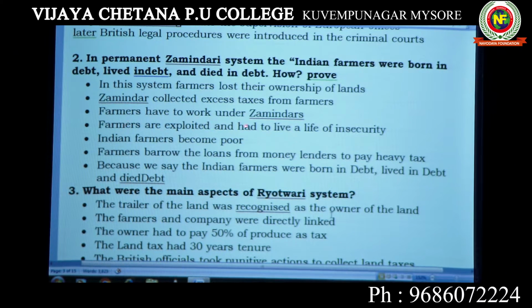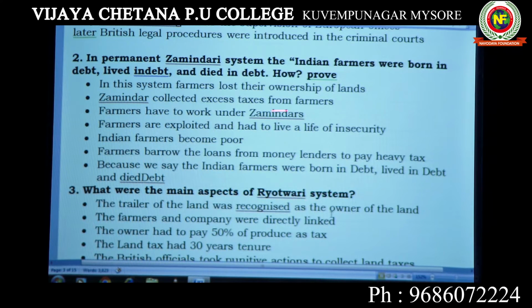Then farmers have to work under Zamindars. Farmers are expected to live a life of insecurity. The farmers become poor. The farmers borrow loans from moneylenders to pay heavy tax. Because of that, we say Indian farmers were born in debt, lived in debt, and died in debt. So because of this permanent zamindari system, farmers used to live in debt. So these are the impact as well as features of permanent zamindari system. So this is most important question.